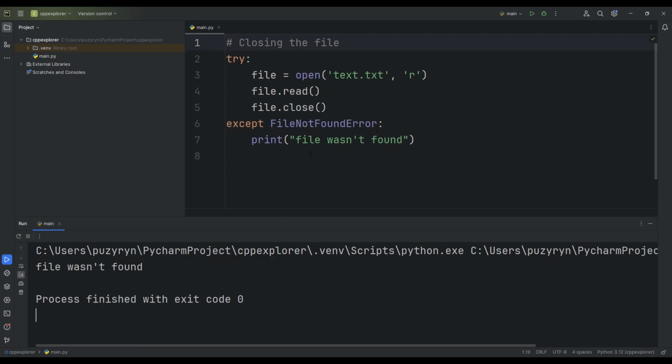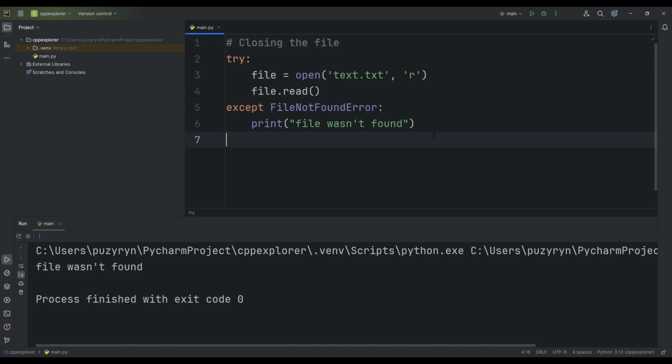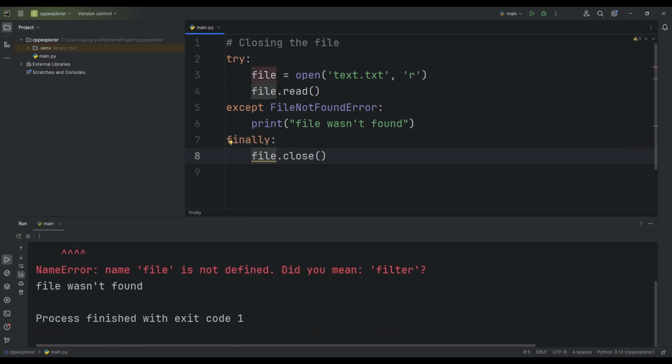To ensure that this line of code is executed, let's copy this line and paste it into the finally block. And here, when we run it, we will encounter a problem. The thing is, this variable file is simply not visible in the finally block. We created it in the try block, and it is only visible in that block. It is not visible in the except block and also in the finally block.